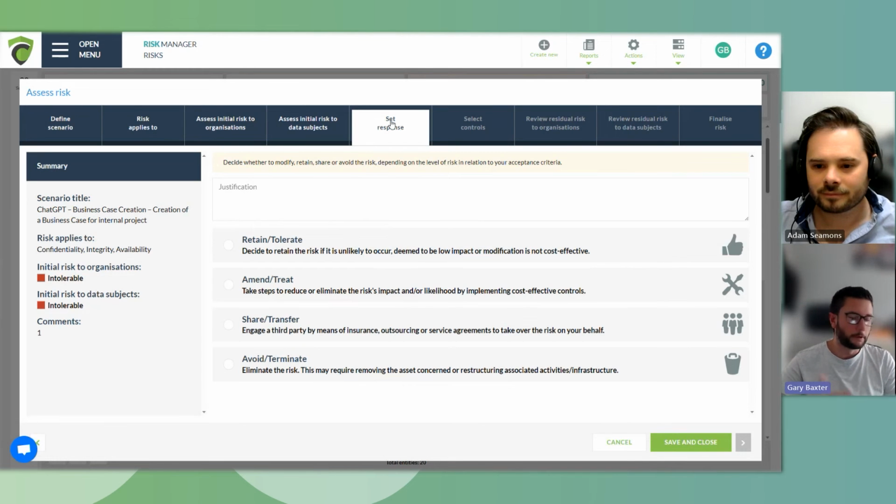He can either, for better words, turn a blind eye and say, yes, we'll simply tolerate whatever the outcome is going to be. That's not a likely scenario that he's going to follow in this case. The next three options are going to be to treat the risk. That's likely going to be the option here, and that's whereby we're going to be putting controls into place to help minimize what the impact or the likelihood is going to be of this risk. The last two are transfer the risk. Not something you're likely to do in this case.